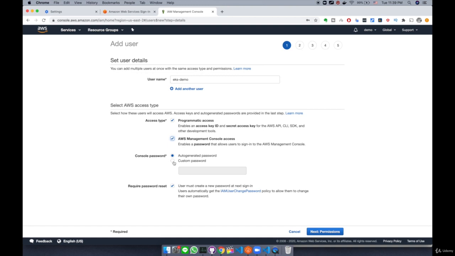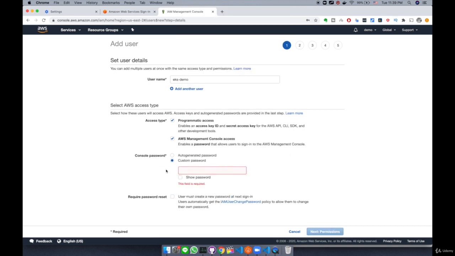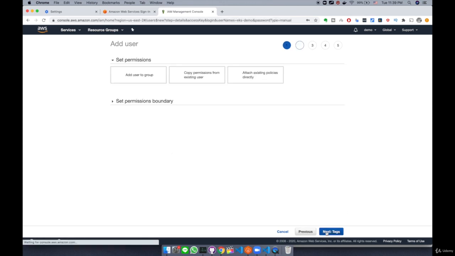In the console password, you can select auto-generated password, custom password, or require password reset. I'm not going to check this off. And in terms of console password, I'm going to create a custom password for this k8s demo user. Now I have created a new password for this k8s demo user. I did not check off require password reset, and checked off programmatic access and AWS Management Console access. It looks good, so click the Next: Permissions button here.